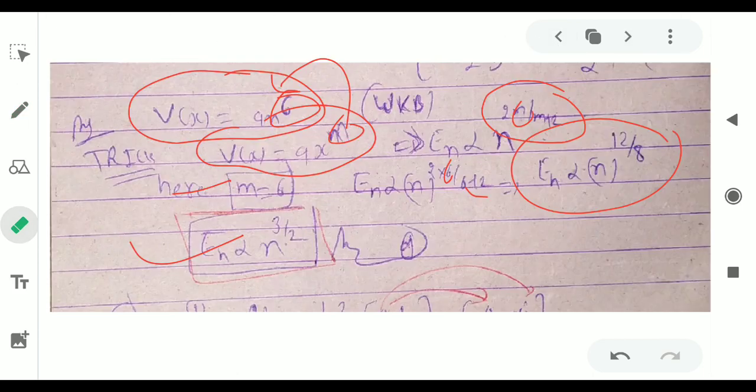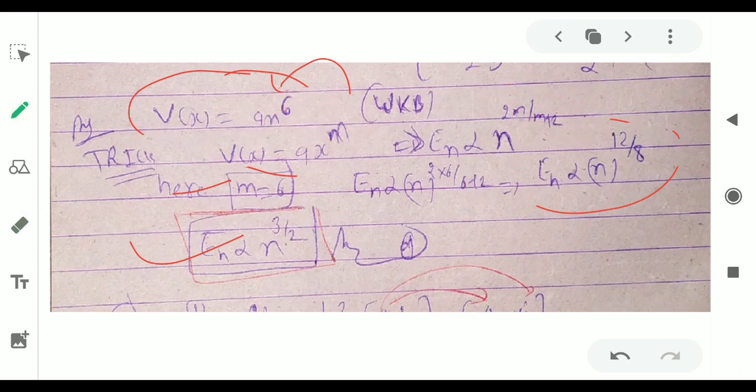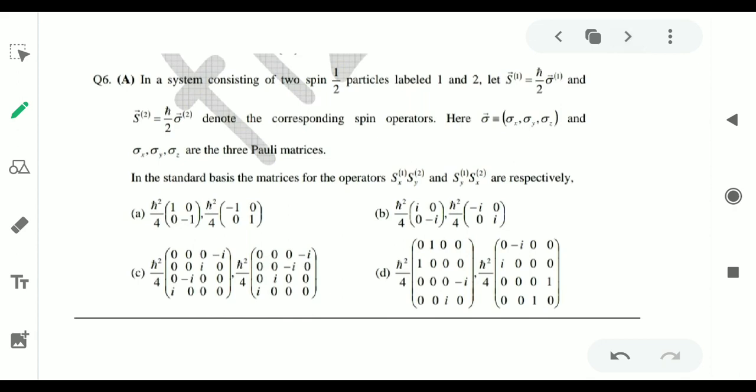So you will remember this formula, and after you apply this trick, you will find 90% of solutions will be correct. Okay, now the next question is: in a system, two spin-half particles labeled 1 and 2, H1 and H2 are given.